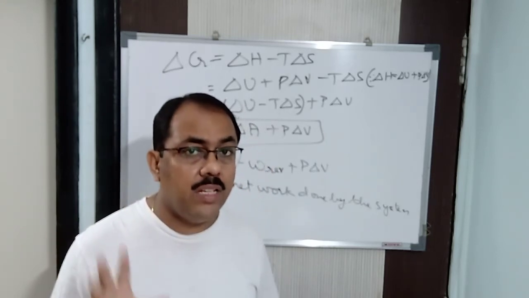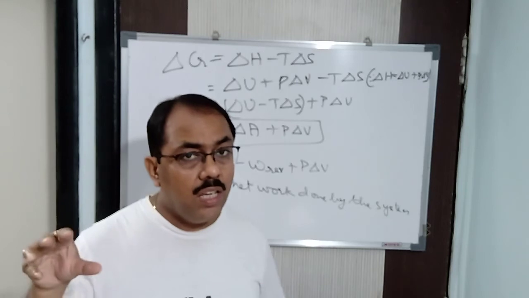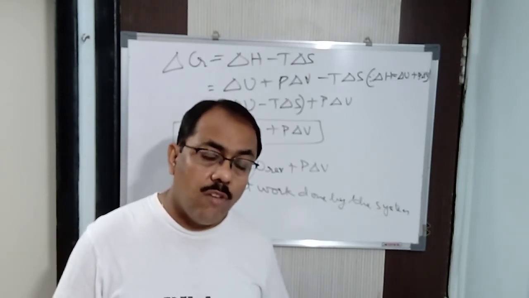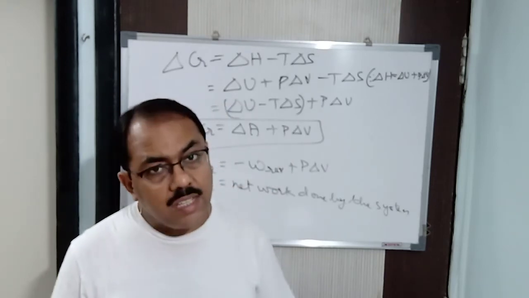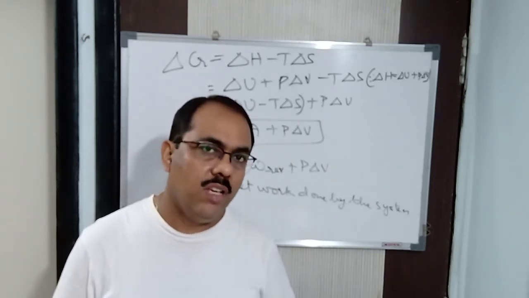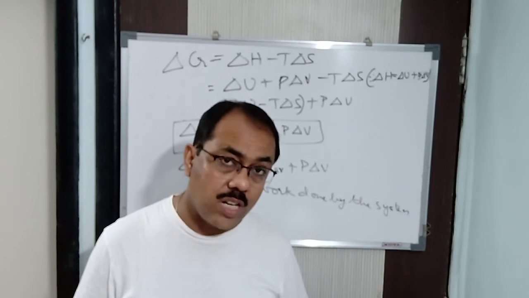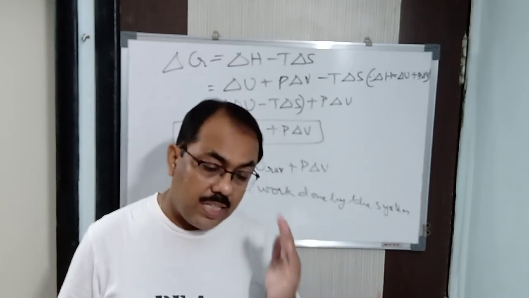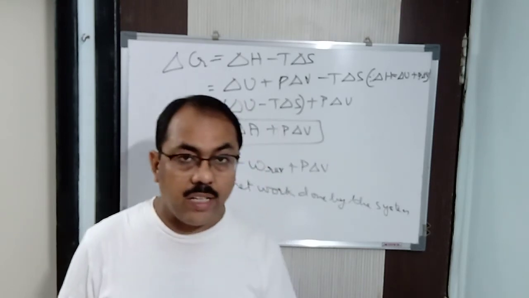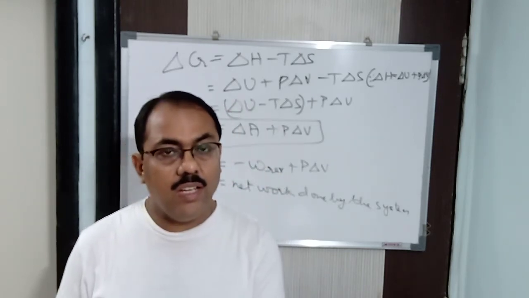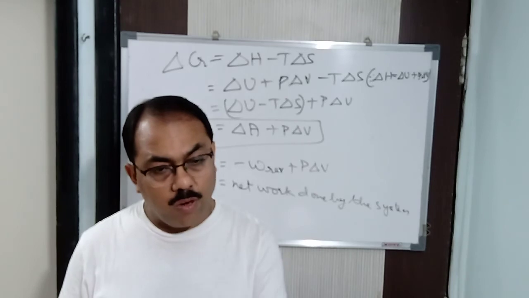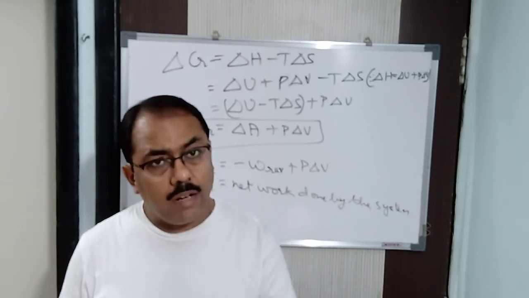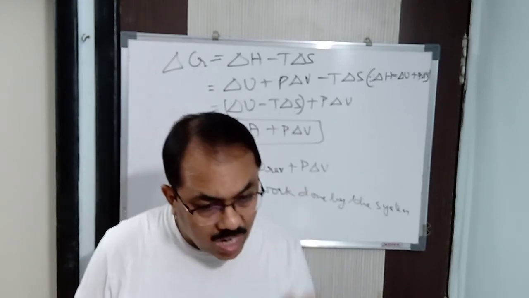Here del S means I am using the absolute entropy, that is, the entropy of the system and the surroundings. So from the Gibbs free energy, we can say the spontaneity of a process, because we started from the spontaneity of process right from the beginning, where I said del H negative is not the only criterion, and del S positive is also not the only criterion, because we are able to calculate only the partial value of delta S, the delta S of the system, not the surroundings.